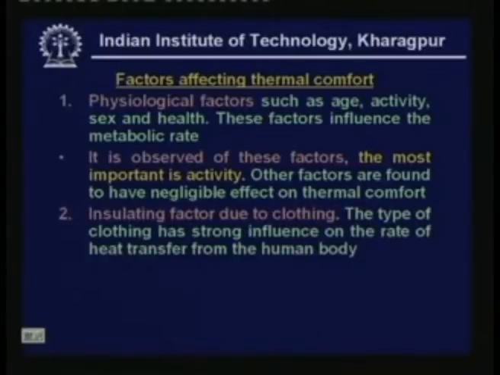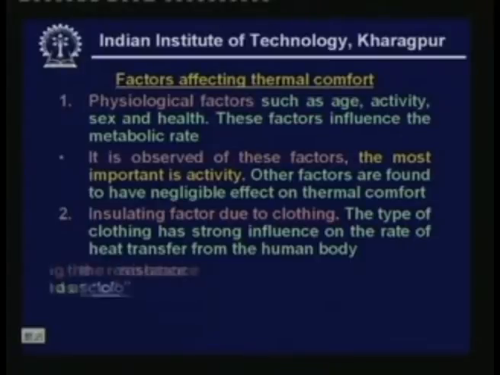The second factor affecting thermal comfort is the insulating factor due to clothing. All human beings wear clothes, and clothes act as insulation, so the type of clothing has a strong influence on the rate of heat transfer from the human body.